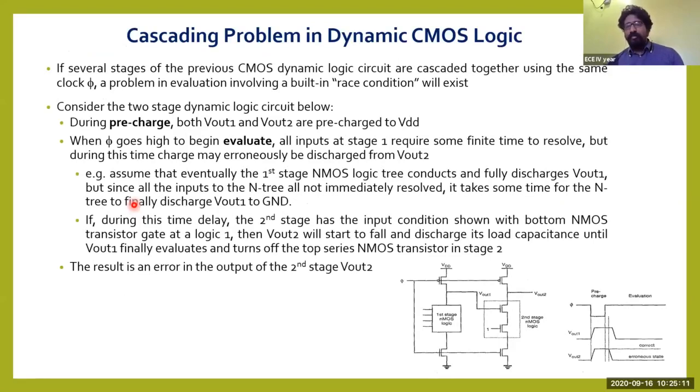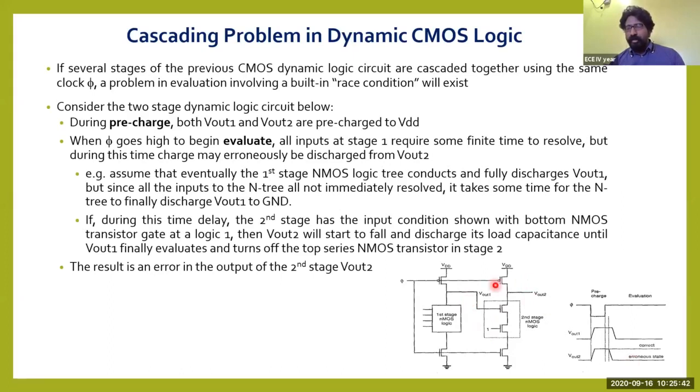This one requires only a small amount of gate voltage in order to turn on the N transistor. If that sufficient gate voltage is present in this capacitor, this transistor will be turned on. If it is turned on, and the second transistor is given as logic 1, both are on, and there is a clear path created between the output and ground. So the second capacitor, which is connected to Vout2, will discharge first compared to the capacitor which is connected to Vout1. That is the meaning of this one.